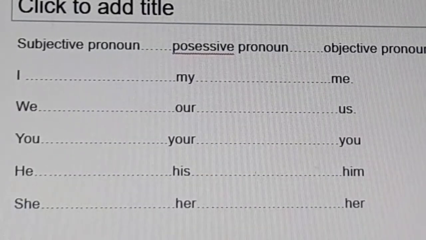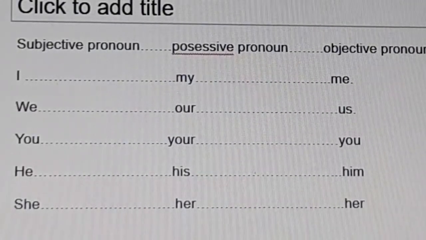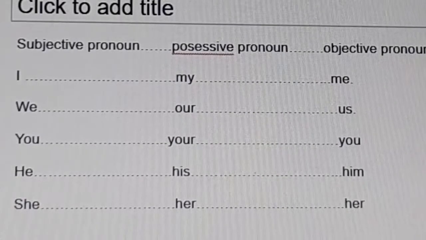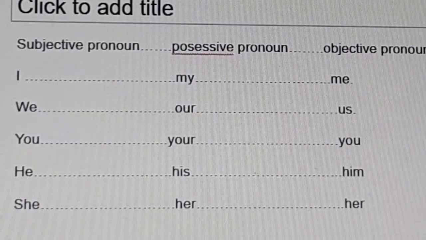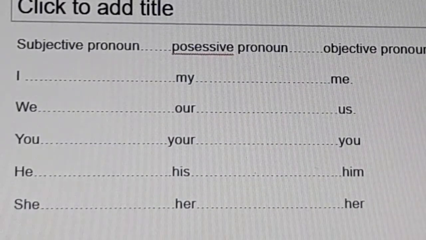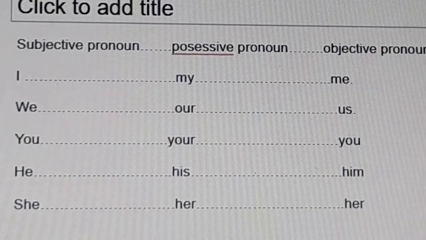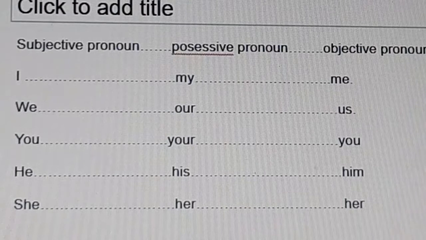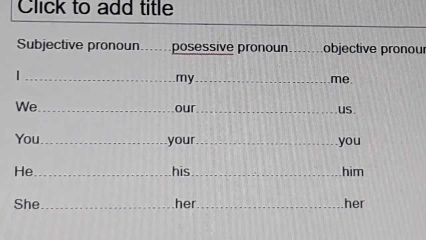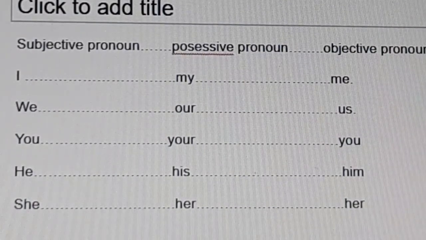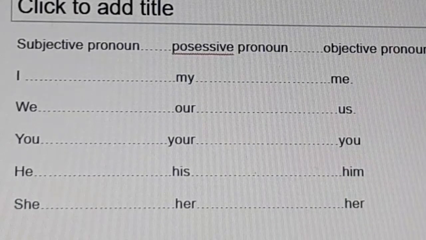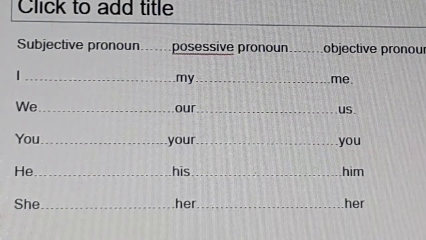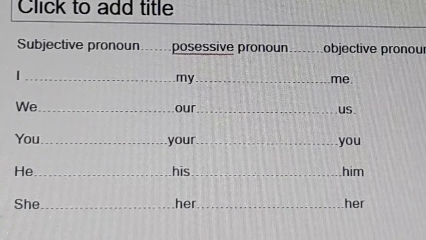I will tell this once again. I, subjective pronoun; my, possessive pronoun; me, objective pronoun. We, subjective pronoun; our, possessive pronoun; us, objective pronoun. You, subjective pronoun; your, possessive pronoun; you, objective pronoun.